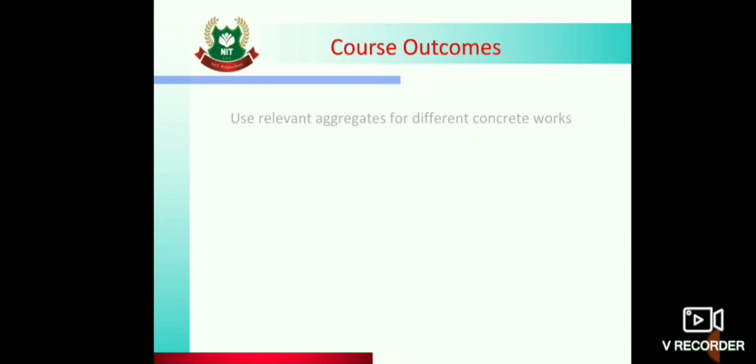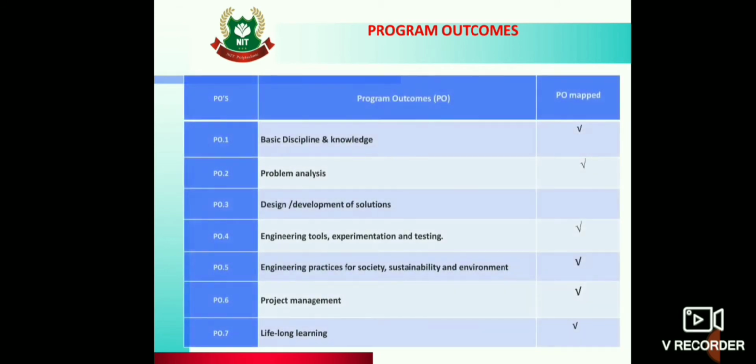Then course outcome: use relevant aggregates for different concrete works. Then unit outcomes: explain the methodology to suggest suitability of given fine aggregates. Then POs mapped are basic discipline and knowledge, problem analysis, engineering tools, experimentation and testing, engineering practices for society, sustainability and environment, then project management, and then lifelong learning.